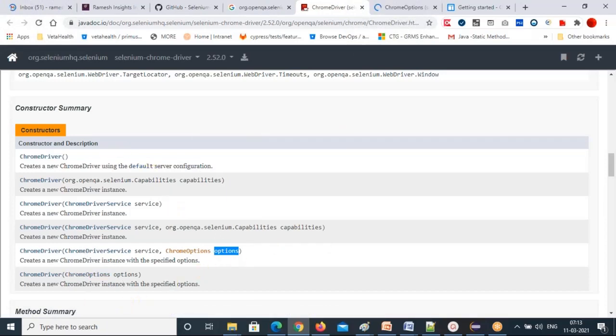And this is called constructor overloading. Why is it called constructor overloading? A class contains more than one constructor, but the parameter list is different and the data types are different. That's why this is called constructor overloading.